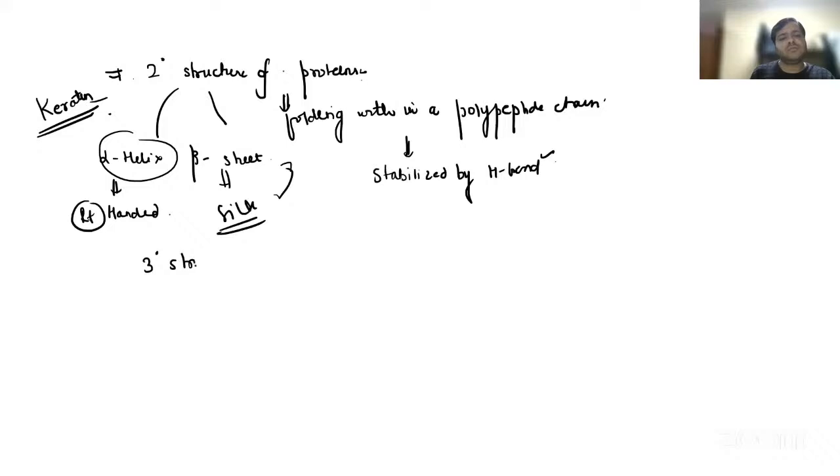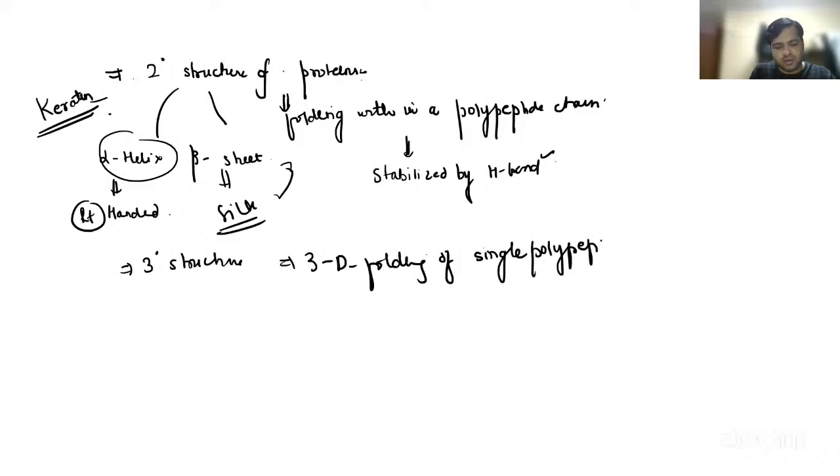Tertiary structure. Tertiary structure is basically the three-dimensional folding of a single polypeptide chain into a final shape, right? So basically there are various interactions, guys, we have already discussed in the regular classes: the hydrophobic interactions, the hydrogen bonds, the disulfide bridges, right? We have already discussed the disulfide bridges also, right?